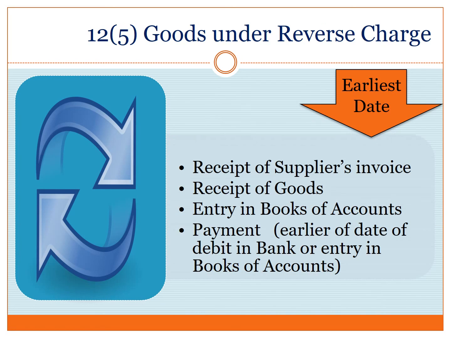Time of supply of goods under reverse charge is dealt in section 12, subsection 5. According to this subsection, earliest of the following four events is deemed to be the date of supply. That is, date of receipt of supplier's invoice, date of receipt of goods, date of entry in the books of accounts, date of payment. It may be noted that the date of payment is deemed to be earlier of the date on which the account is debited in the bank or the date on which the same has been entered in the books of accounts.